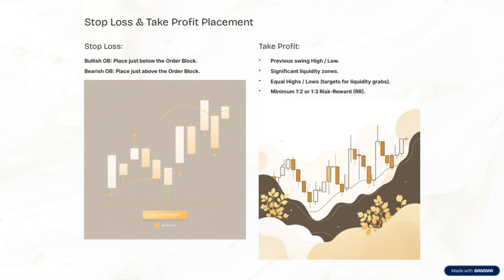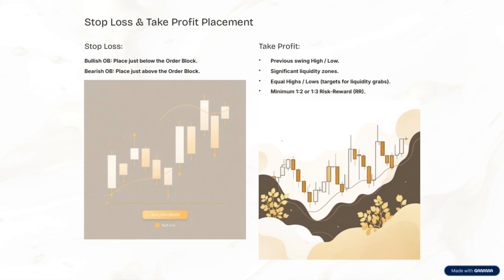Next, when we're looking at targets for liquidity grabs, we focus on equal highs and lows. These are areas where the market has previously tested and reversed, making them ideal zones for liquidity to be accumulated or released. Recognizing these zones helps us anticipate market moves more accurately. We also pay close attention to significant liquidity zones. These are the areas where large orders tend to cluster, causing noticeable price reactions.